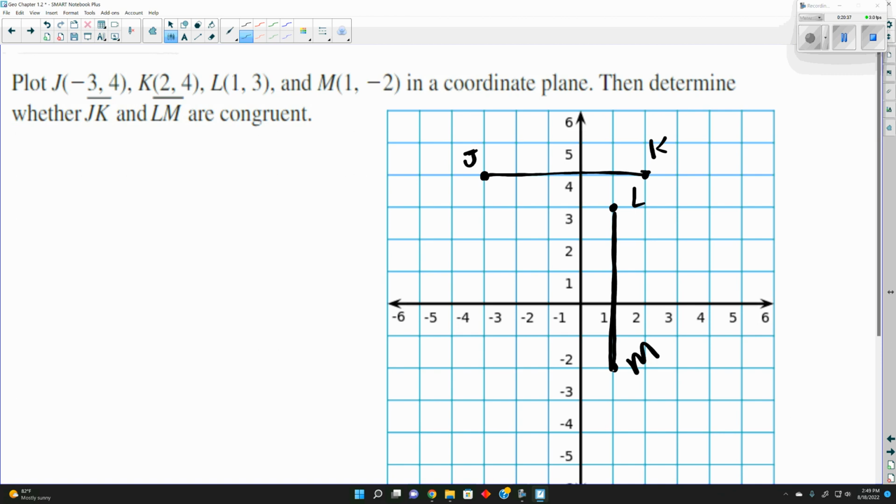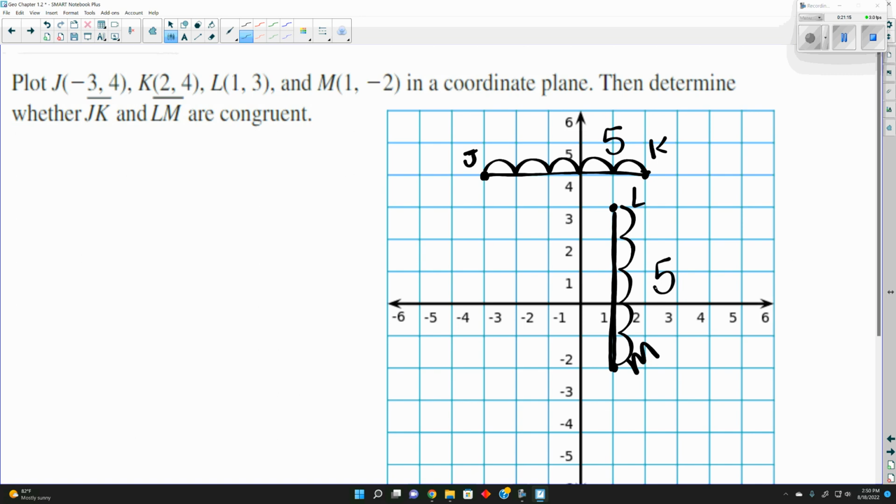Now for them to be congruent, they have to have the same length, yes? We can count the grid. The ruler was only for that first problem. We don't need the ruler after that. Now, if it's on a straight line, we can just count the coordinate points. We can go 1, 2, 3, 4, 5. So this has a length of 1, 2, 3, 4.